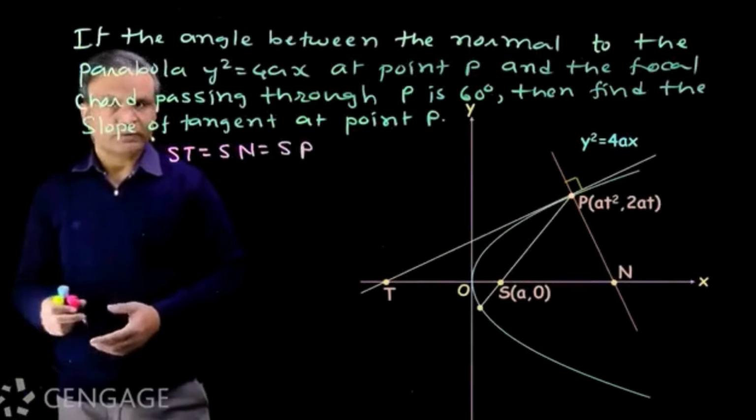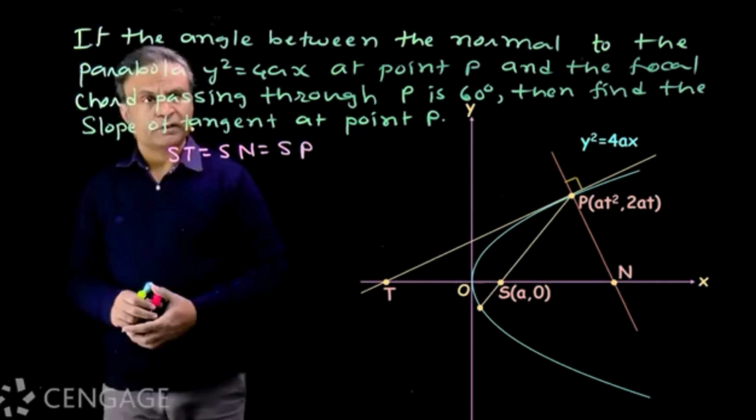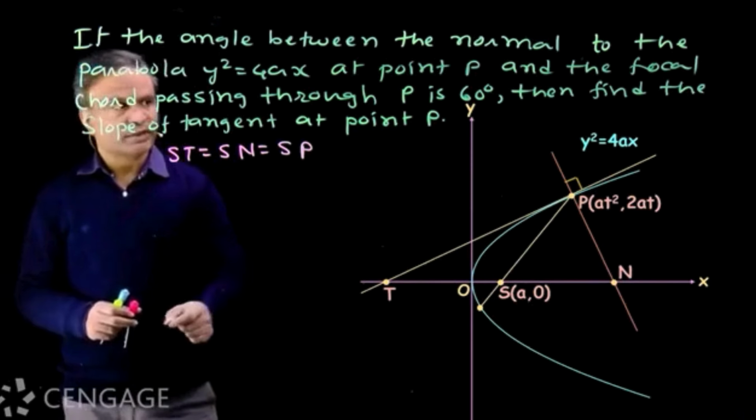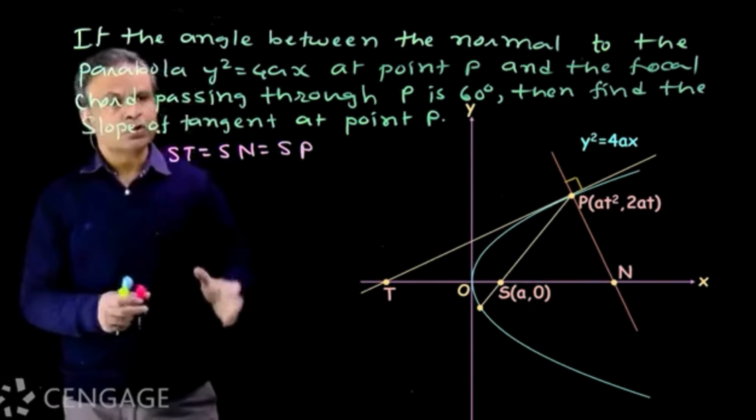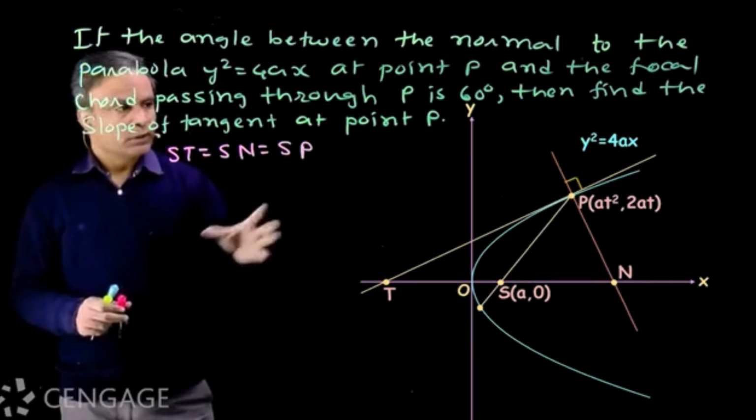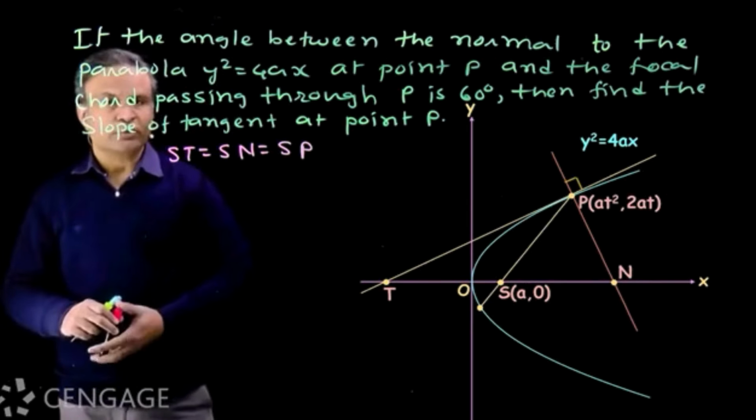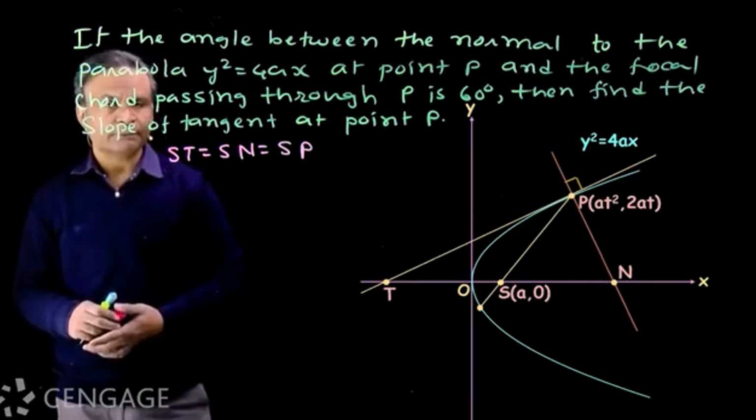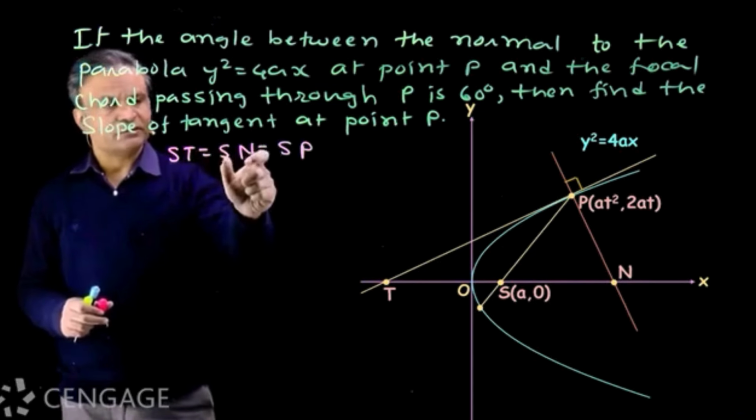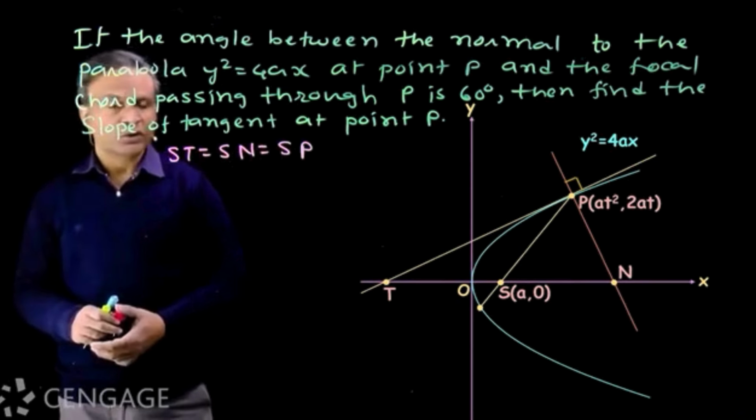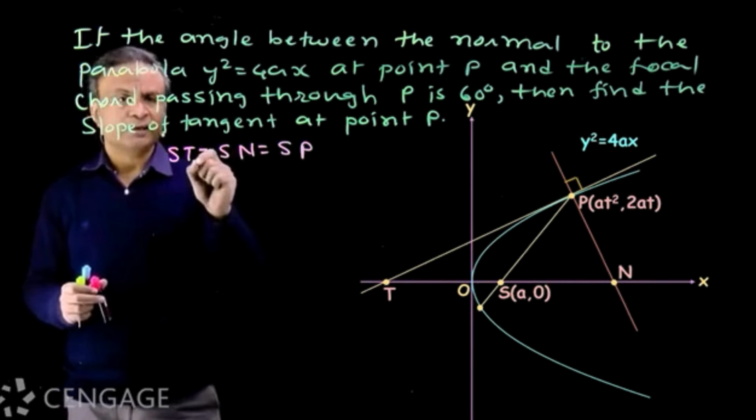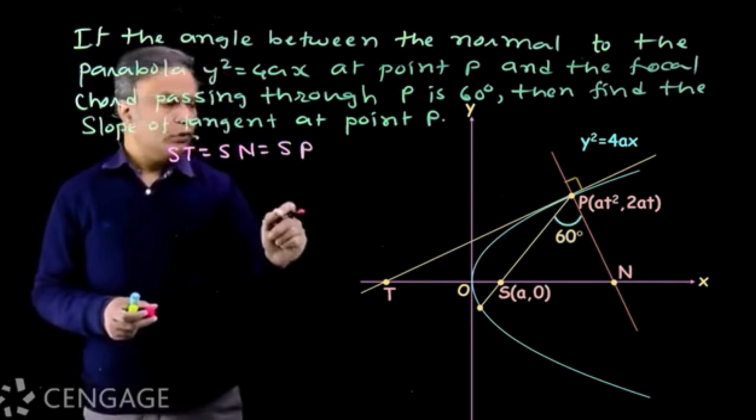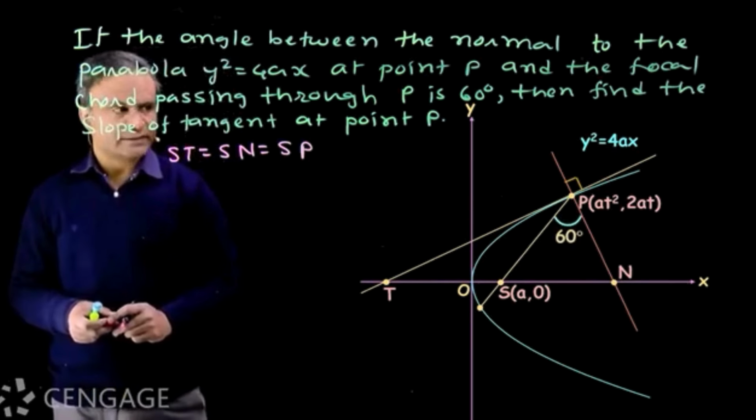Okay, now based on this property we have this question. If the angle between the normal to the parabola y square is equal to 4ax at point P and the focal chord passing through P is 60 degree, then find the slope of tangent at point P. Now in the figure, PN is normal to parabola at point P, PT is tangent. Now we have this property ST is equal to SN is equal to SP. Focus is equidistant from points P, T and N. Now angle between normal to curve at point P and focal chord through point P is given. This angle is 60 degree.